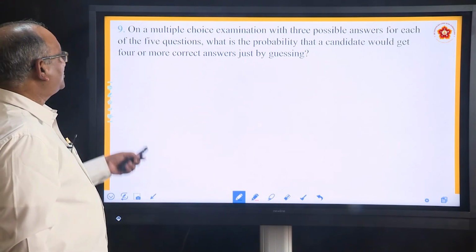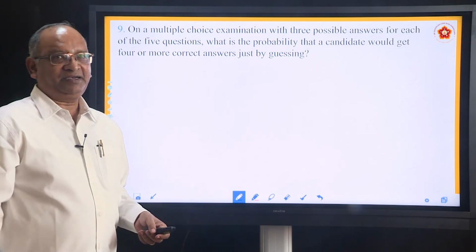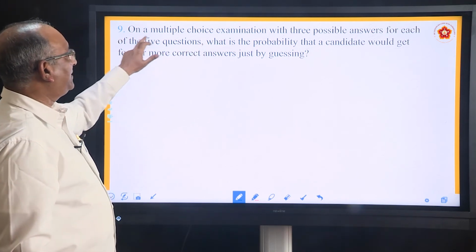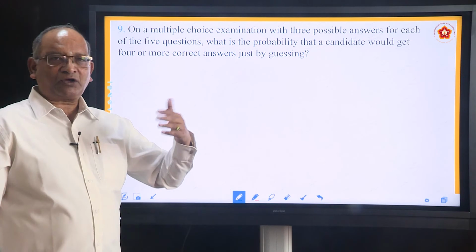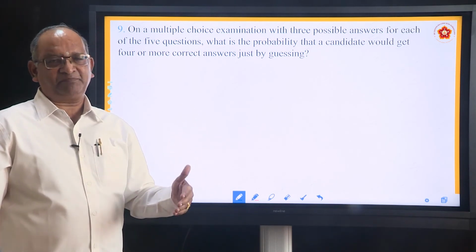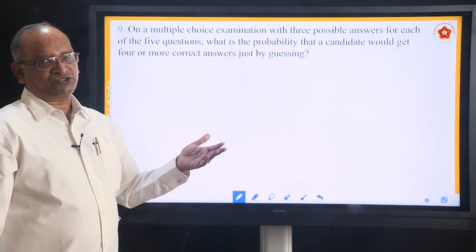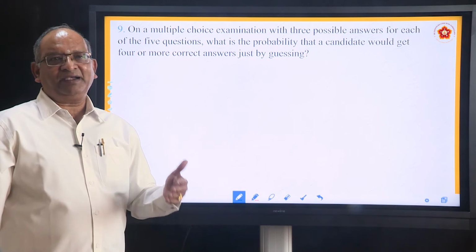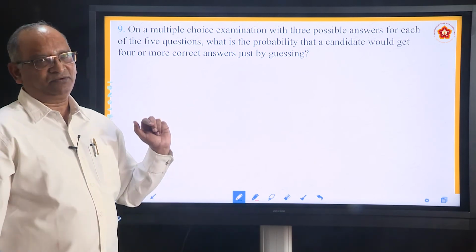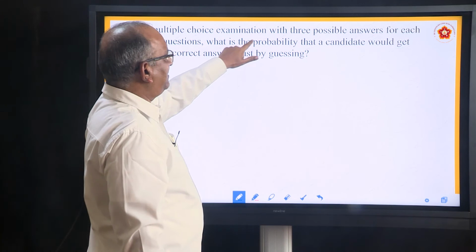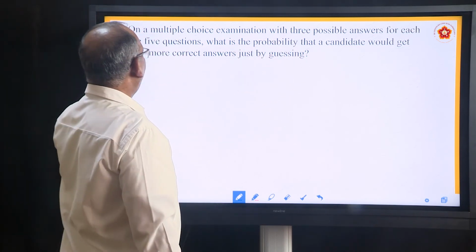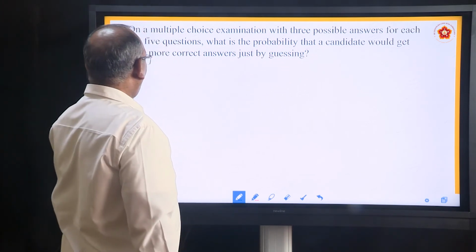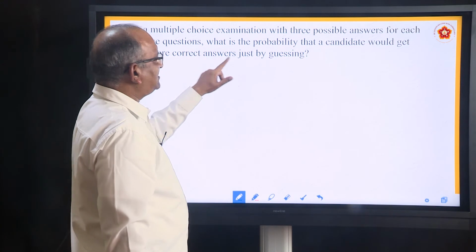We will move on to the next question. Another examination related question. What does he say? On a multiple choice examination, you know all the competitive examinations are conducted based upon multiple choice questions. Means a question may have 3 answers or 4 answers or 5 answers. The candidate has to tick the correct answer. So, on a multiple choice examination with 3 possible answers for each of the 5 questions, what is the probability that a candidate would get 4 or more correct answers just by guessing?